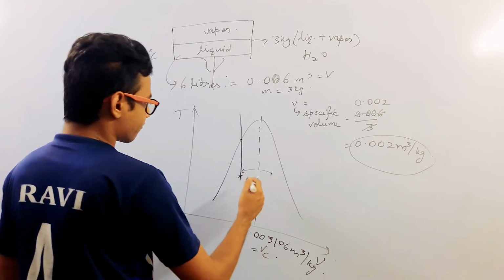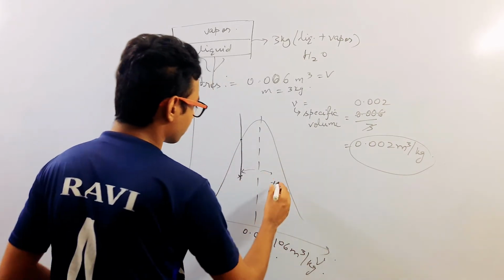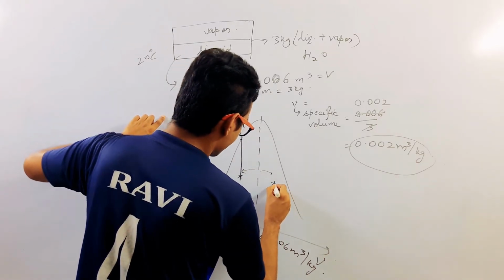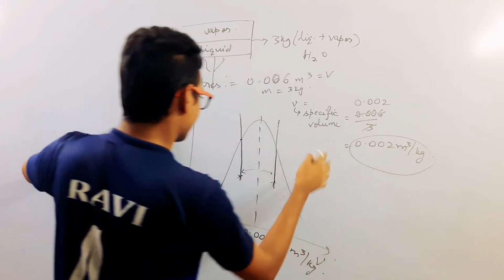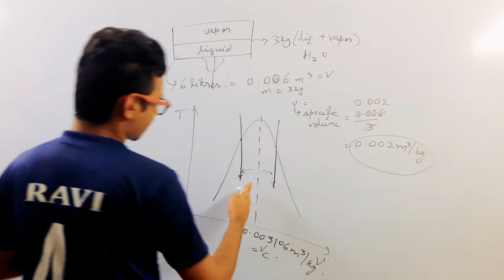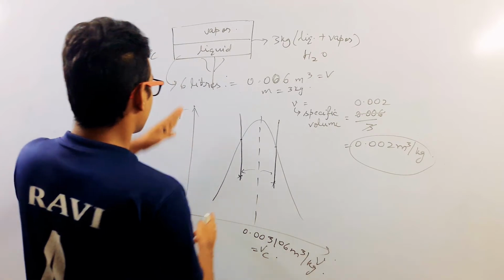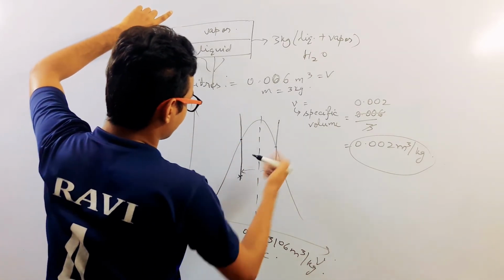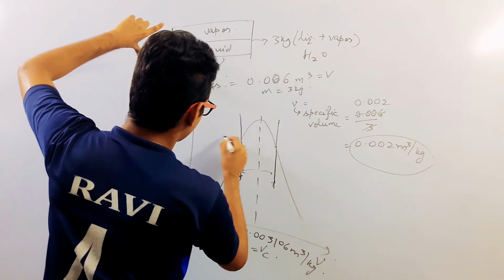And if we are at this part of critical volume and we are going to heat this tank, then the temperature will increase and we are going to reach the vapor side. So if the specific volume is lesser than 0.003106 meter cube per kg and we are going to heat this tank, then obviously we are going to get more liquid because it is coming in the liquid region, saturated liquid region, and this is the compressed liquid region.